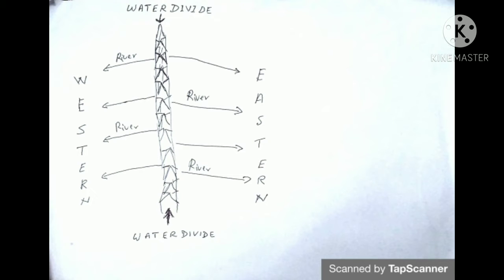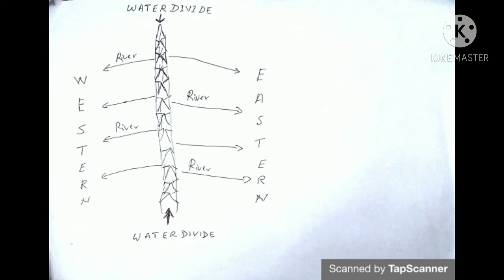In the given diagram, you can see a mountain range. The rainwater received on this mountain range gets separated in two different directions. This mountain range divides water in eastern and western direction. As a result, this mountain range is called water divide.